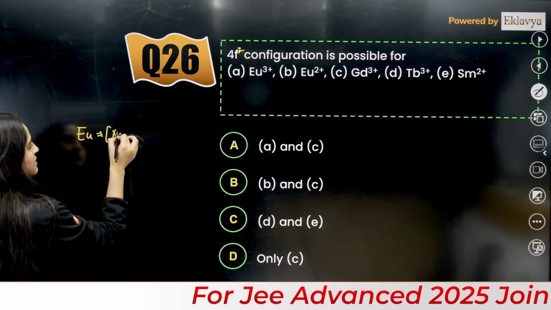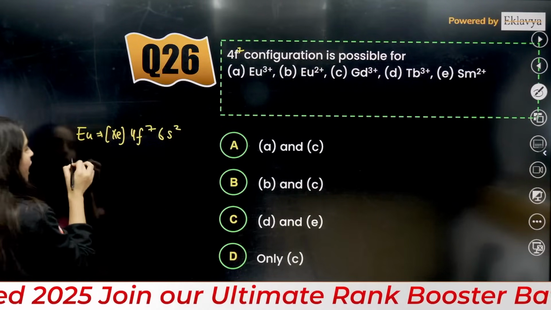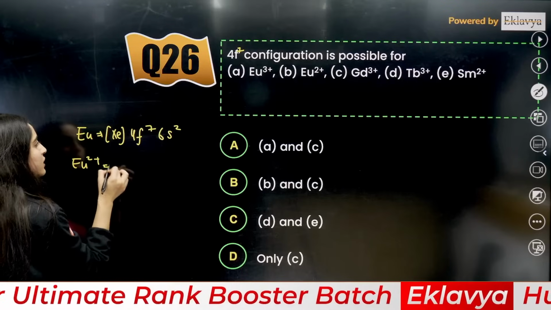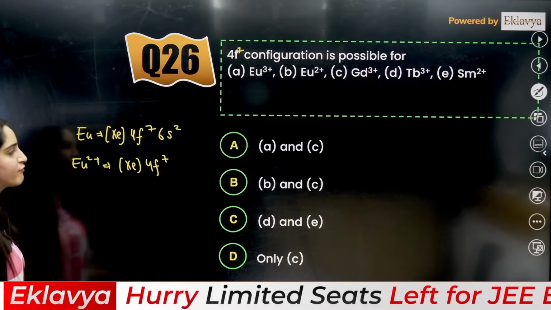That is xenon, 4f7, 6s2. After taking 2 electrons from here, you will have xenon. This is 4f7, half filled definitely.